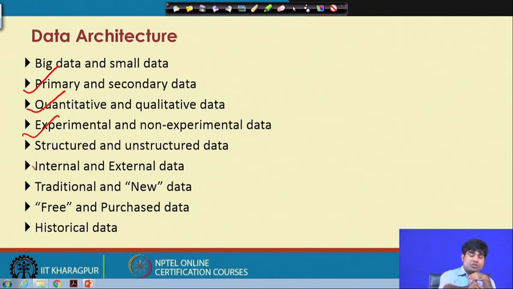And then structured and unstructured data. Once you have first-hand data, that may not be in a structured form, because your requirement may be something different. Usually first-hand data we call unstructured, and then we put it in a structured format depending upon your requirement. Sometimes you can do data transformation, data transpose, something like that, and then put it in a structured way, so that your analysis can be much better, your empirical investigation process will be very effective, and within a quick time you can get the empirical output.